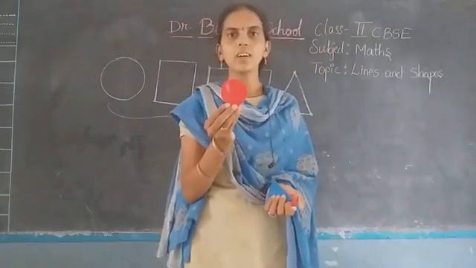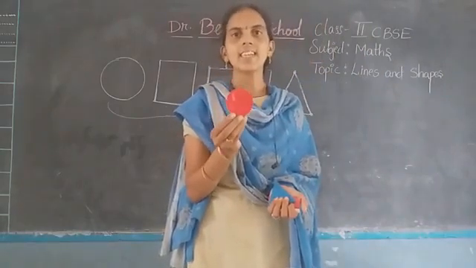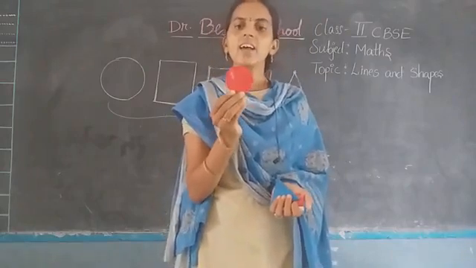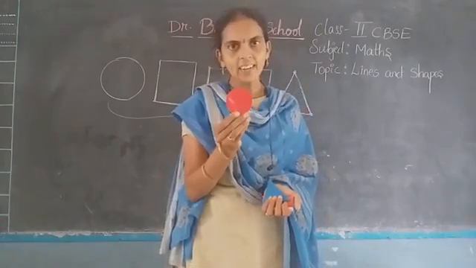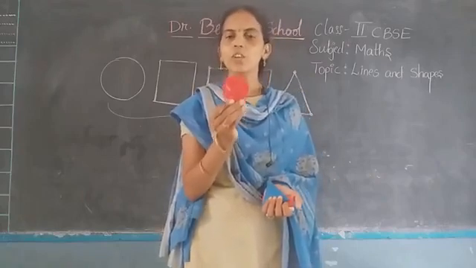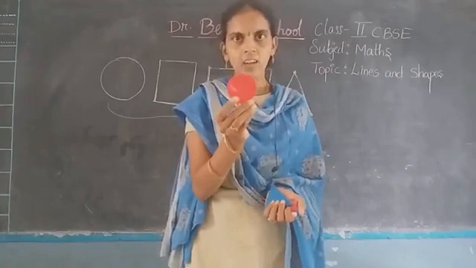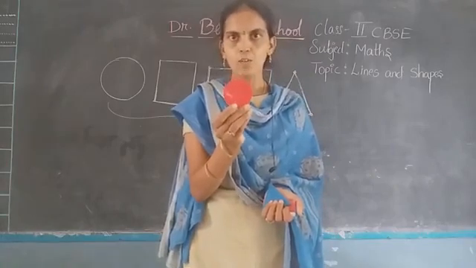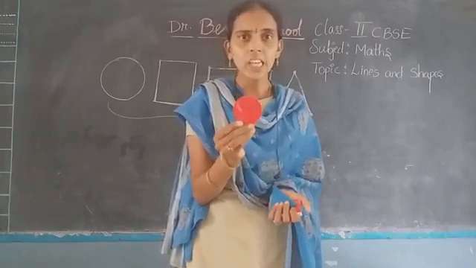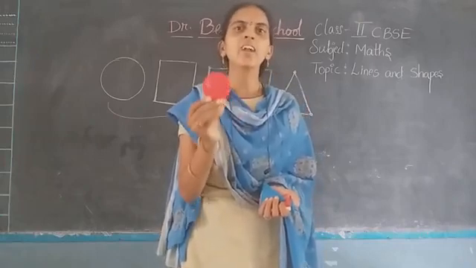Now see this picture. What is this figure? Yes, this is a circle. Do we find any straight lines here? No. So, does this figure have any corners? No. Why? Because a circle is formed by curved lines.